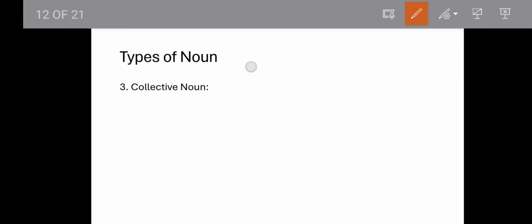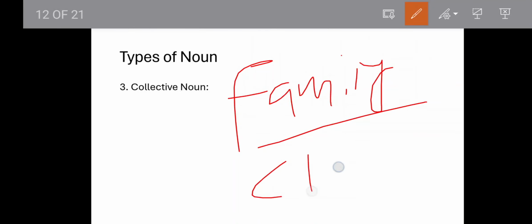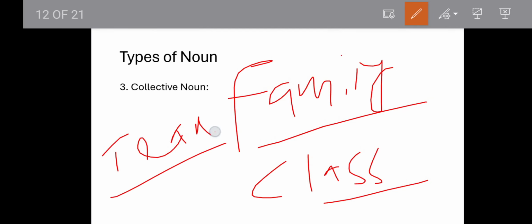The third noun we have is collective noun. A collective noun is a group of things, right? When we say family, so family is a collective noun. When we say class, it is a group of students, so class is a collective noun. When we say team, it is a group of people, so team is a collective noun. When we say army, it is a group of people, so it will be a collective noun, right?